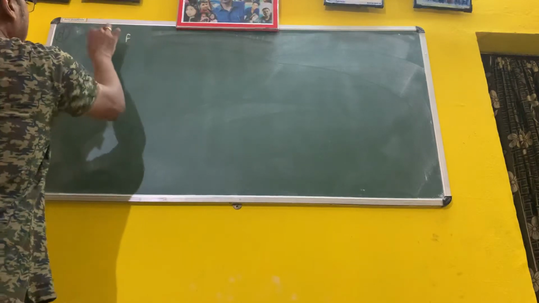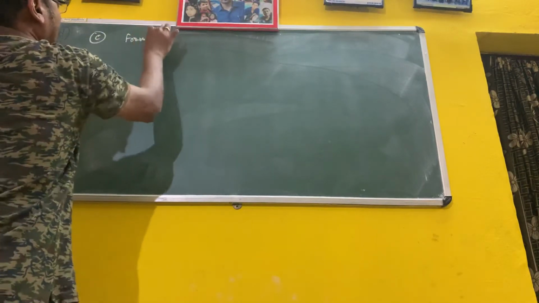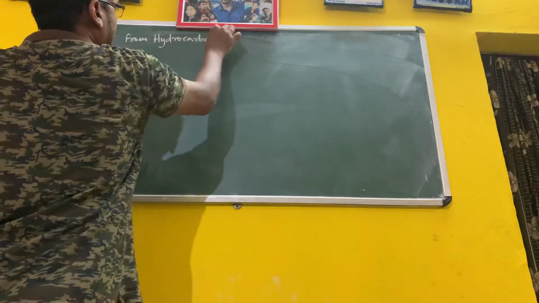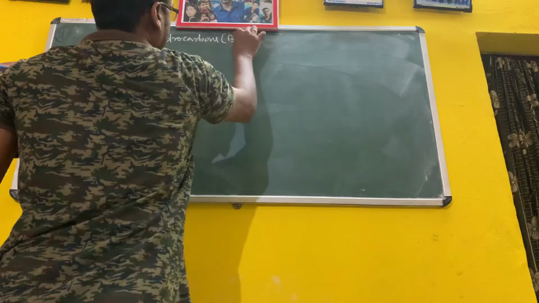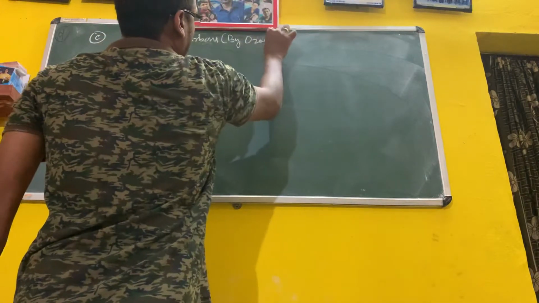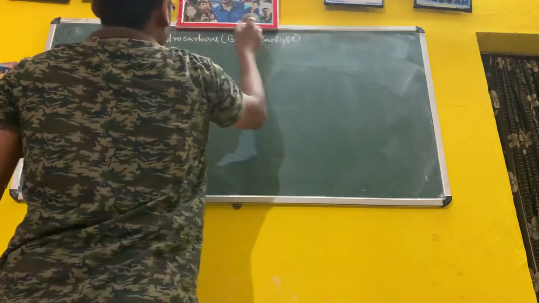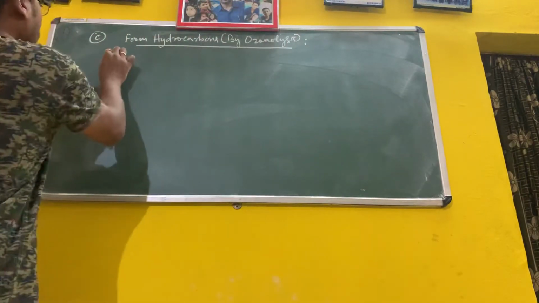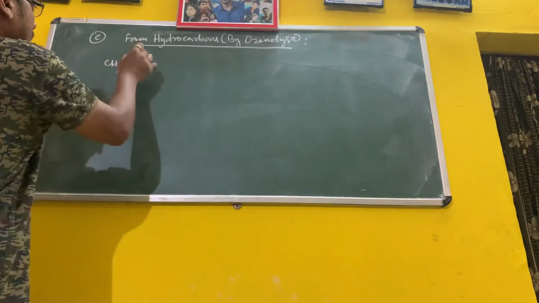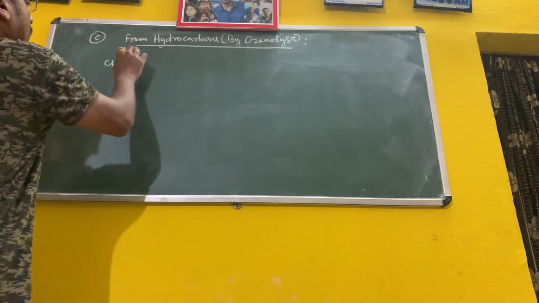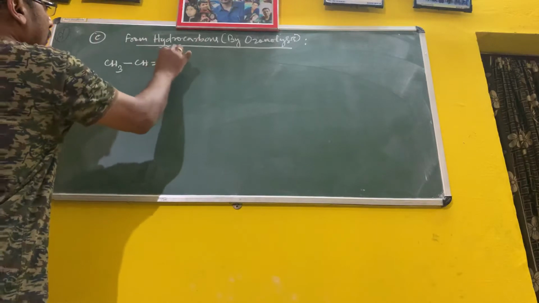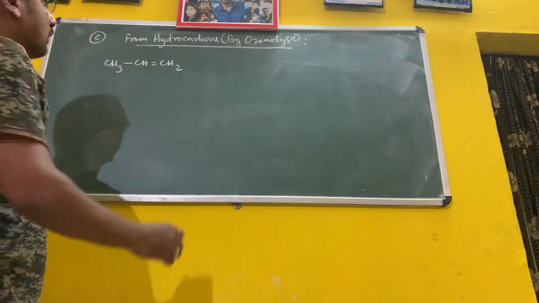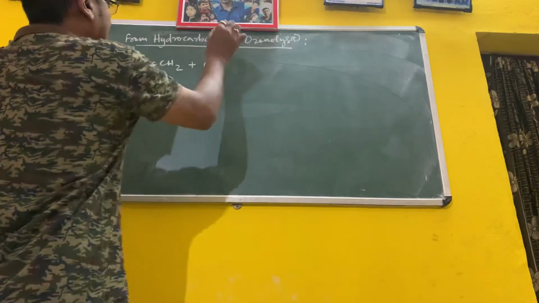That is C from hydrocarbons by ozonolysis. So we'll take one example. Suppose CH3 bond CH double bond CH2, in presence of O3.